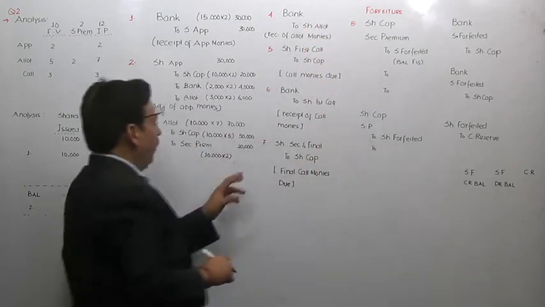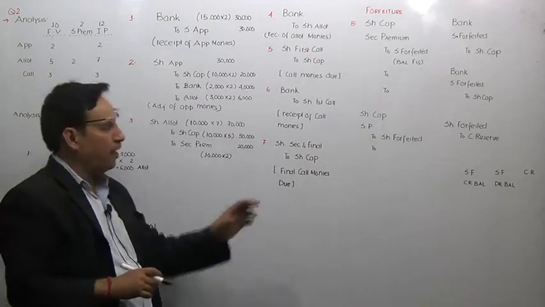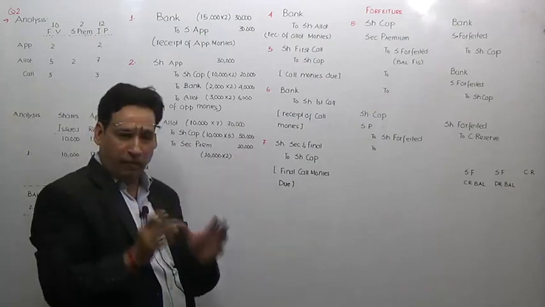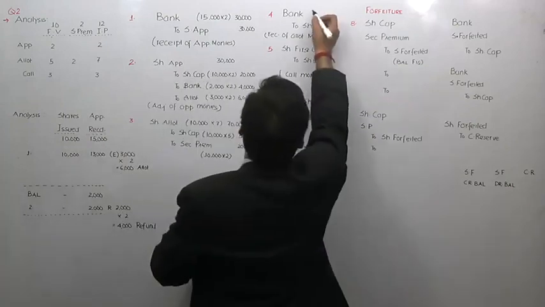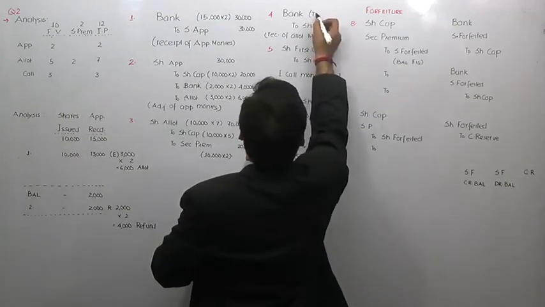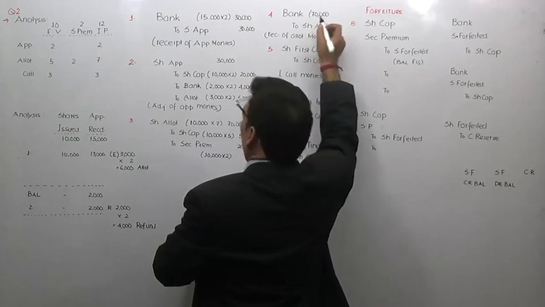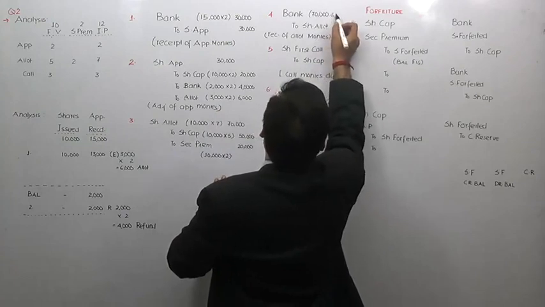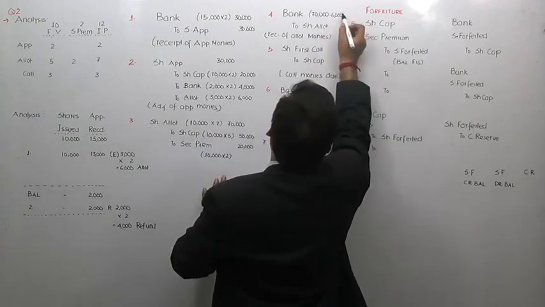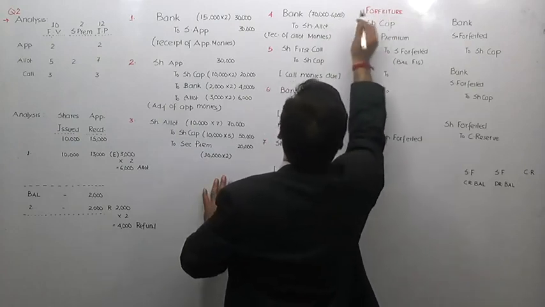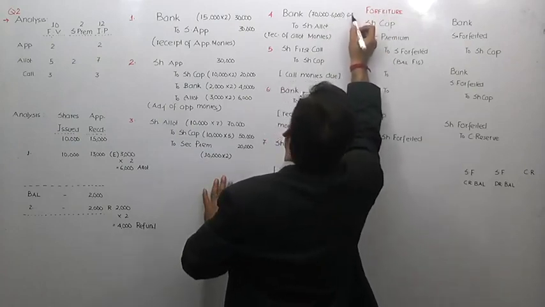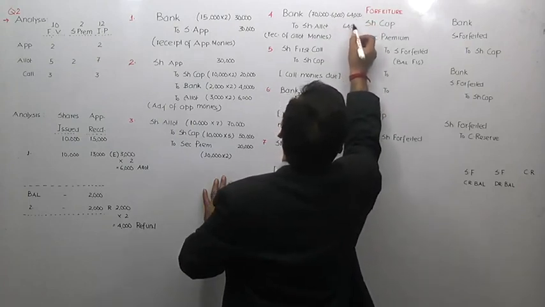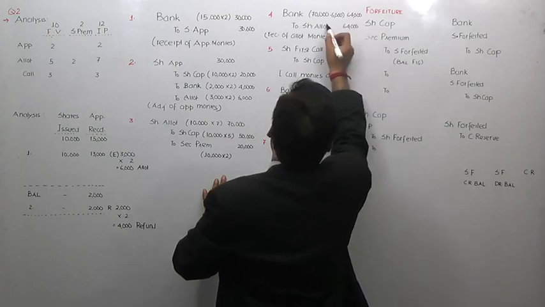First of all, just have a look down over here. You will find 70,000 has been written in front of allotment, which means that you are supposed to receive 70,000 on allotment. However, out of 70,000, you have already received something in advance. How much? That is 6,000 rupees. So now you will receive only 64,000. Is it clear to you? So 64,000 rupees you will receive now on allotment. So bank account debit to share allotment account. This is the entry you are going to put up over here.